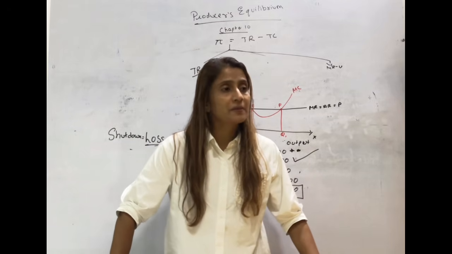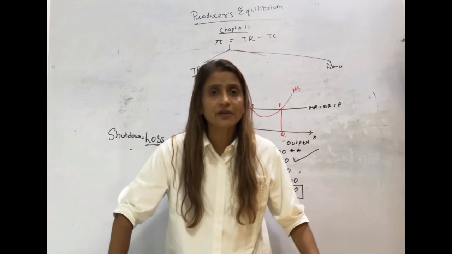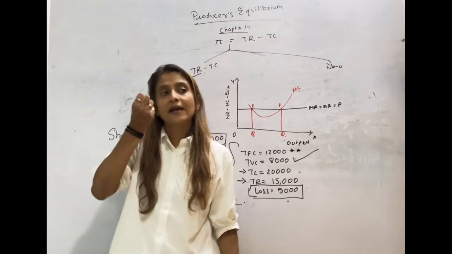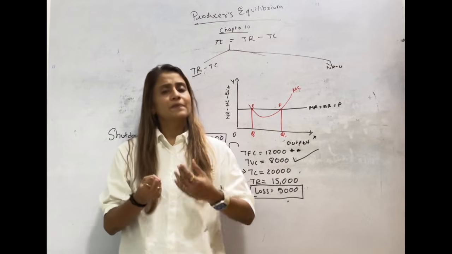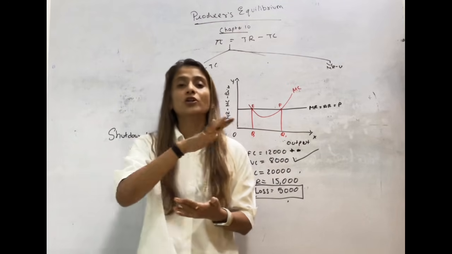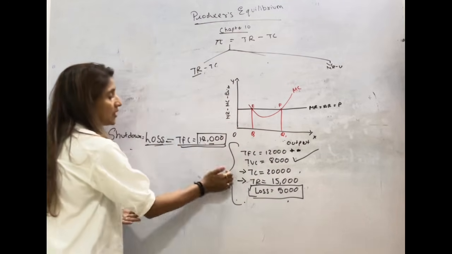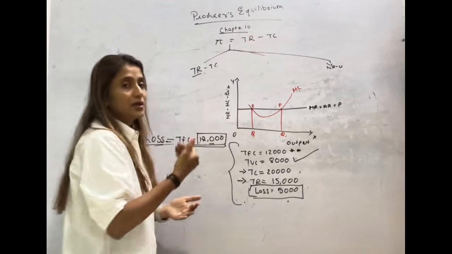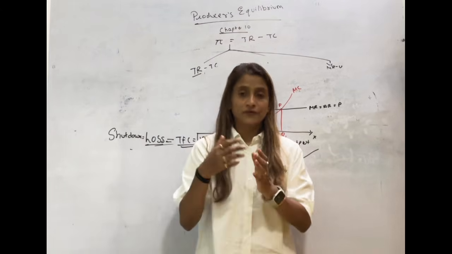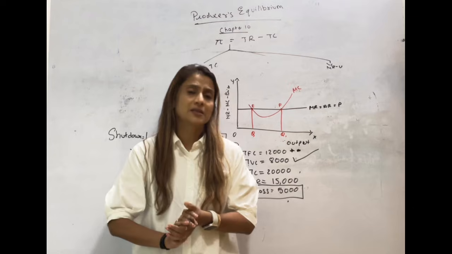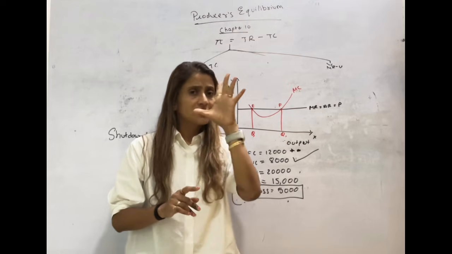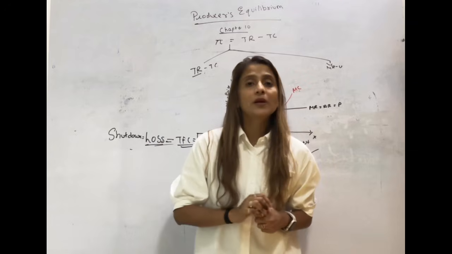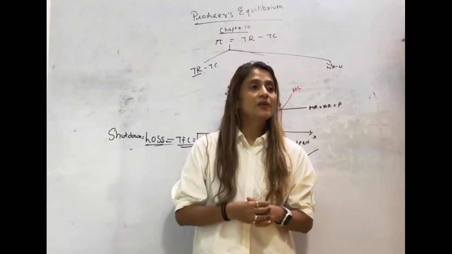If a firm is able to generate that much total revenue which is covering its entire variable cost and a little fixed cost, then the firm decides not to shut down because they compare the losses in both situations. In that case, the loss in keeping the business working is less. So if you are able to cover your variable cost, never ever shut down the business. That's rule number 1. Rule number 2, to get equilibrium.